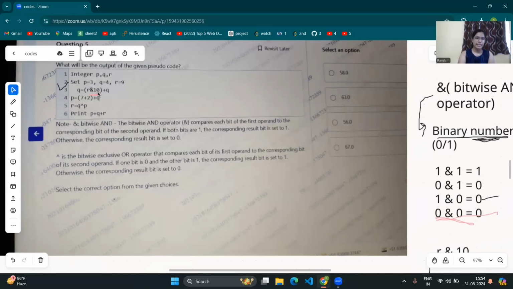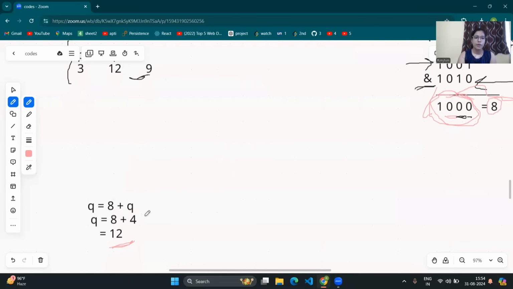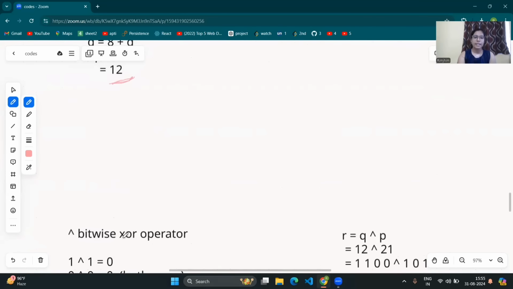Now moving to the next line, line number 4. P is equal to 7 plus 2 plus Q. 7 plus 2 is 9, 9 plus Q. The value of Q was 12, so 9 plus 12.